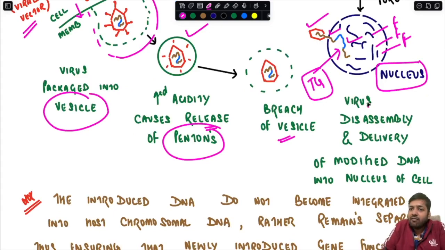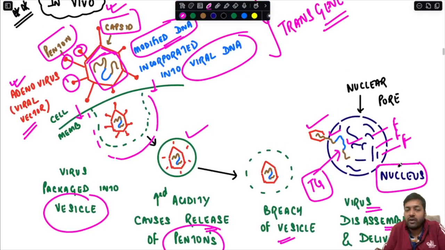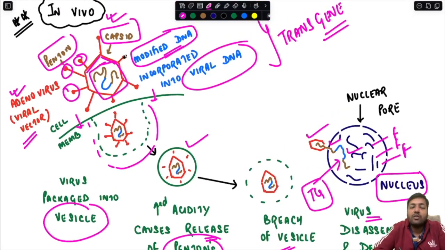So there is virus disassembly and delivery of the modified DNA into the nucleus of the cell, as you can appreciate. I will repeat once again. This is the in vivo gene therapy process. Over here, the modified DNA, that is the transgene, with the help of the viral vector is introduced inside the host cell. So this is the in vivo process, taking place inside the patient's body.